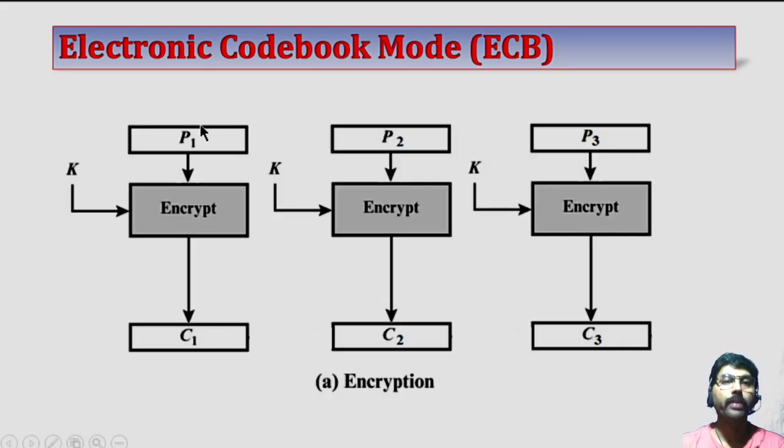This diagram depicts the ECB. Here a block of plain text is encrypted with the help of a key and generates a cipher block. In a similar way, one more block is taken and encrypted with the same key and creates another block. This process continues until all the blocks are ciphered into ciphertext.